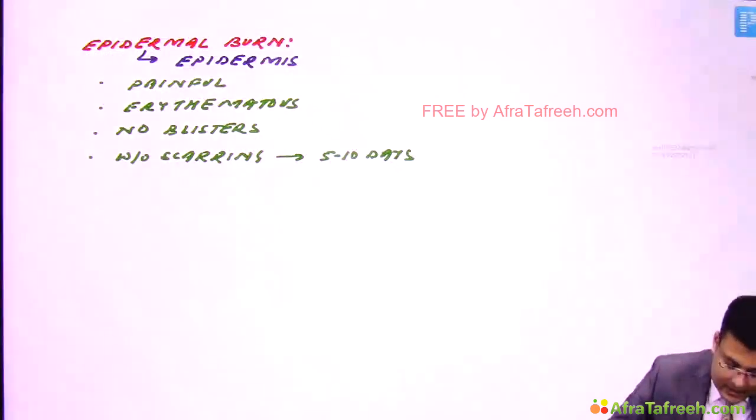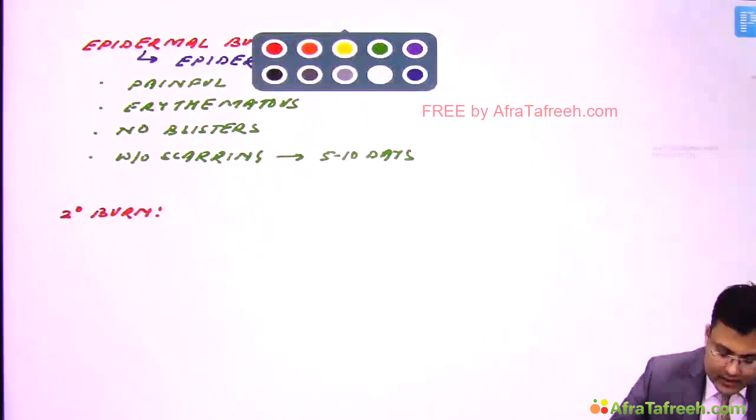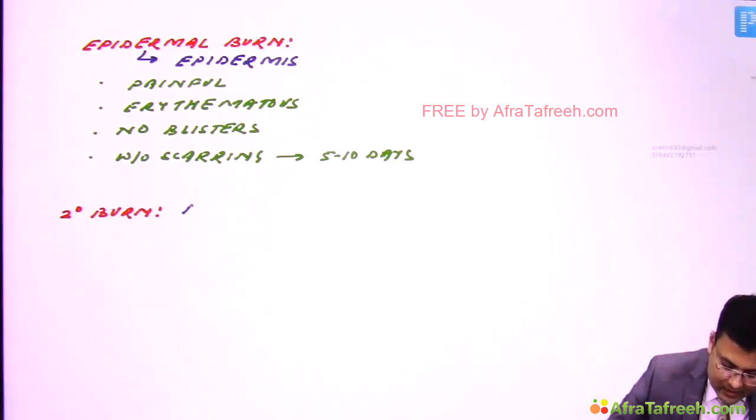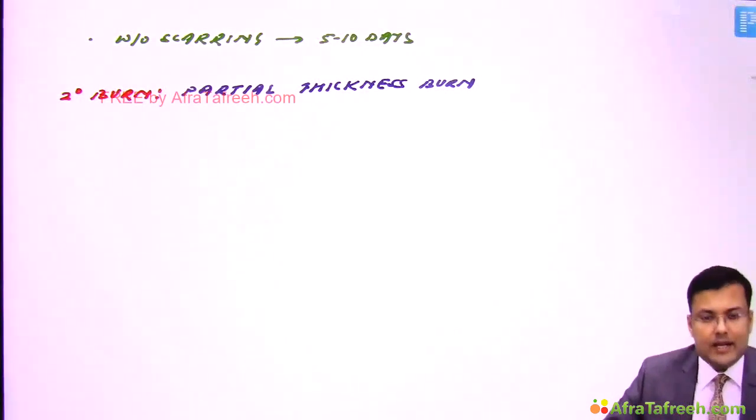After that there is second degree burn, and we discussed what the name of second degree burn is. It is also known as partial thickness burn. Clear? This is further divided into superficial partial thickness and deep partial thickness.